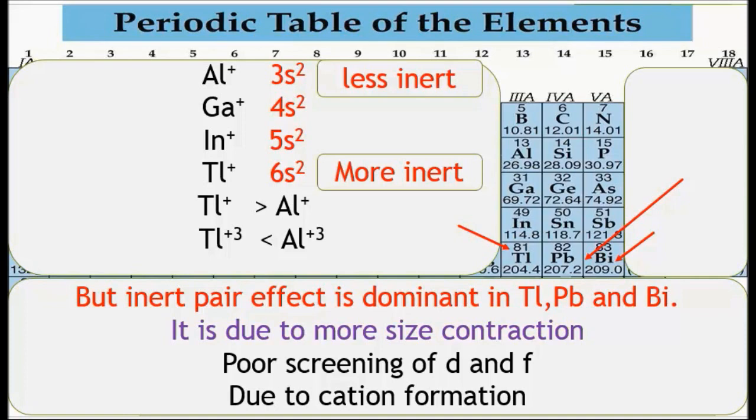In a generalized way, we can see that down group 13, 14 and 15, the stability of the lower oxidation state increases and that of the higher oxidation state decreases.